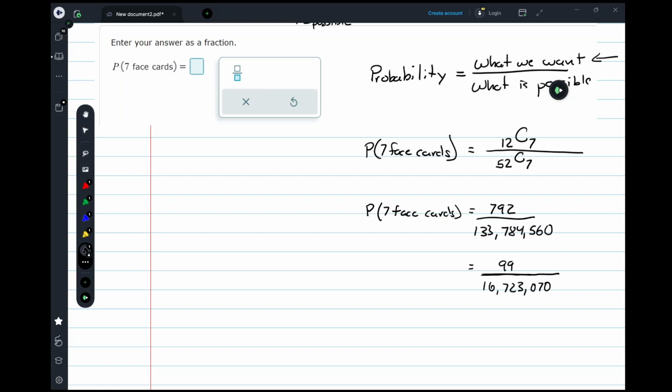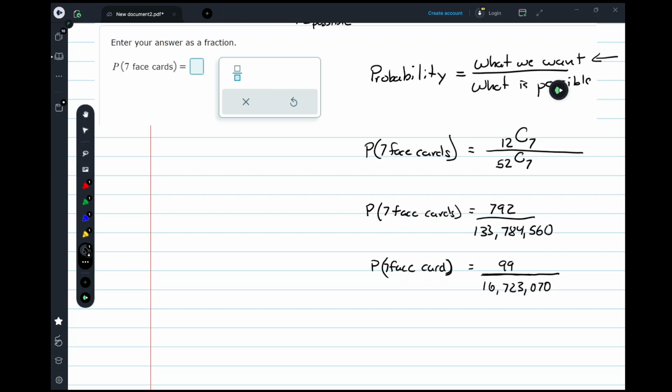So this would be the probability. As a decimal, that's a very small number, 0.000000 something. So the probability of me getting 7 face cards when I draw 7 cards out of a deck of cards is very, very small, a very slim chance of occurring. So again, it's what we want divided by what is actually possible.